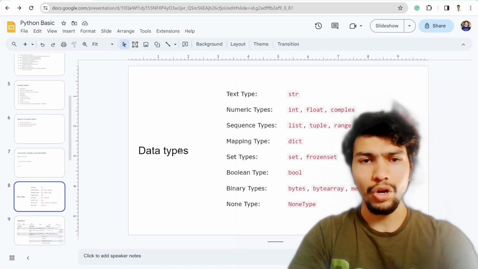All right, so talking about data, actually there are lots of different data types in Python.